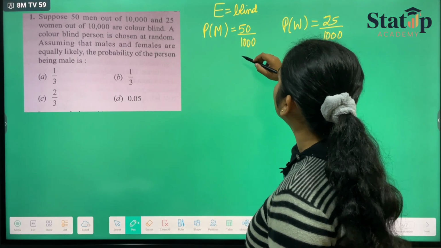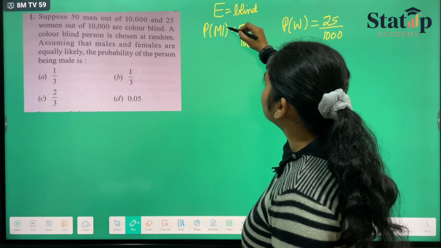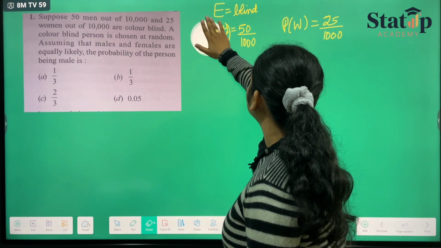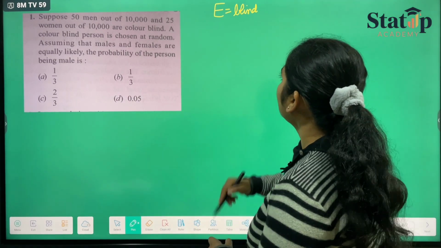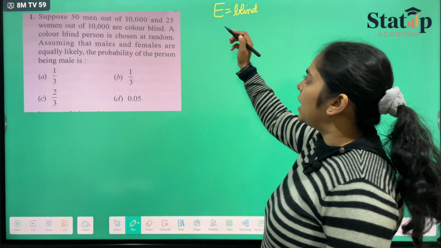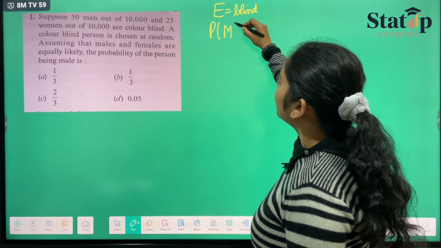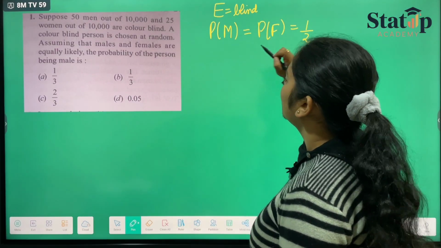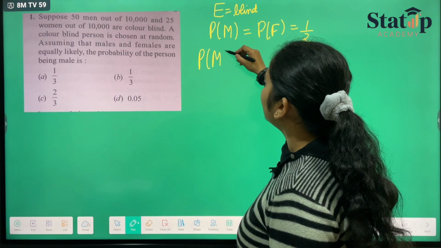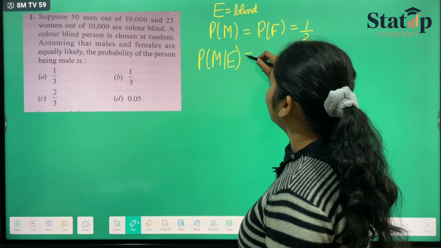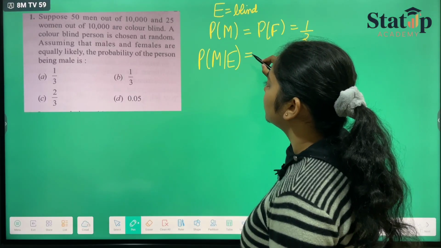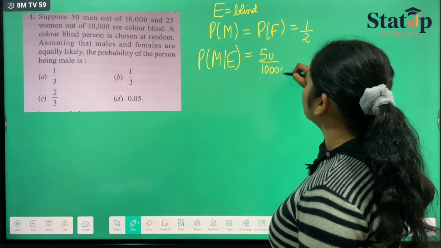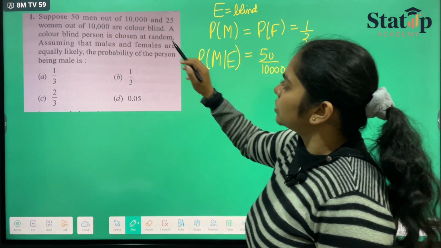Let us take that from the very starting. Let the event E be a blind person, and the probability that a male is selected or a female is selected is half. Both of them are half. Now the probability that a male is blind, given that a male is selected and is blind, has the probability 50 upon 10,000, which has been given in the question. 50 out of 10,000 are blind.